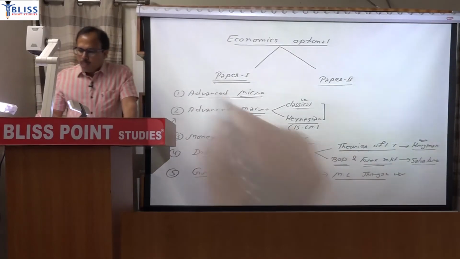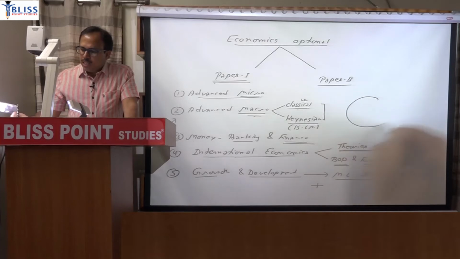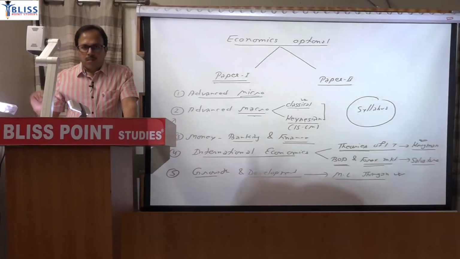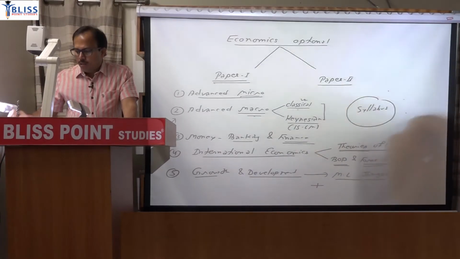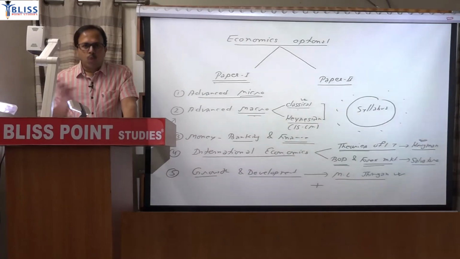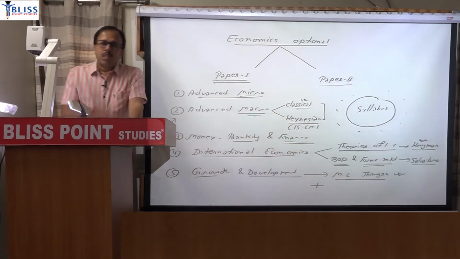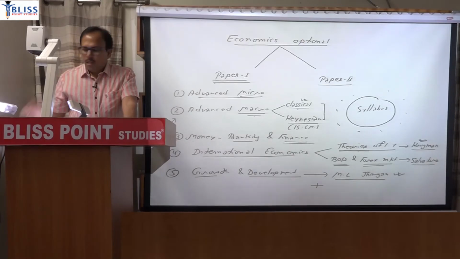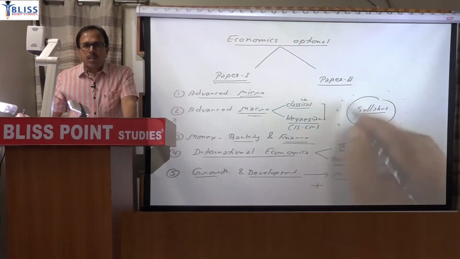So one aspect is what we are seeing in the syllabus, what is written, but there is an unwritten part as well. So those topics will also come which are not mentioned in the syllabus. So the purpose of the class is to cover widely the written part as well as the unwritten part.